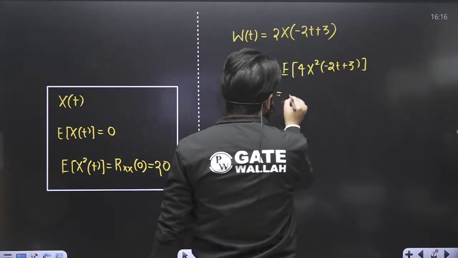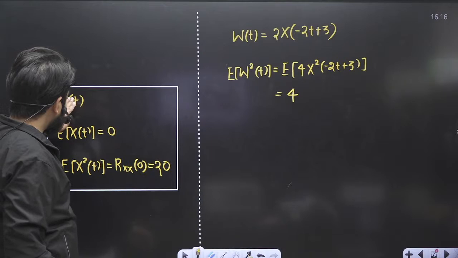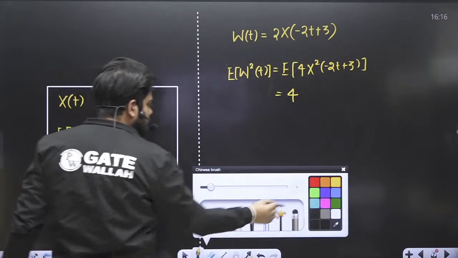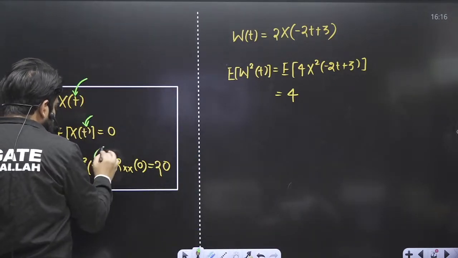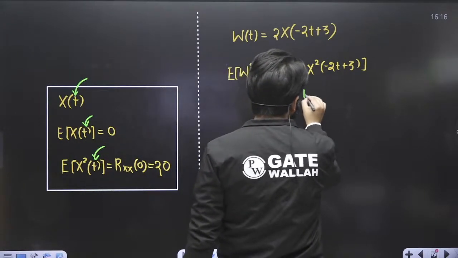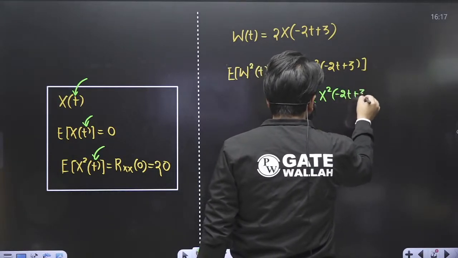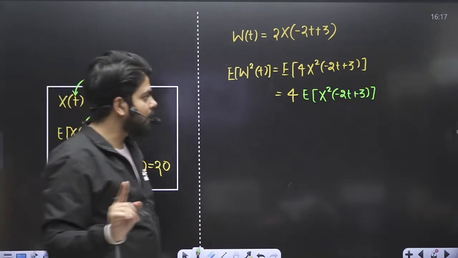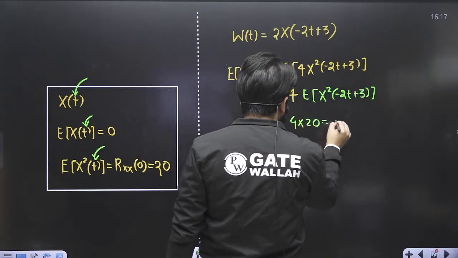I can take the 4 outside. Since this is a WSSRP, the mean, the mean square value and the variance are independent of t. You can put any value instead of t. The mean will remain 0 and the mean square value will remain 20. So the value of expectation of x square of minus 2t plus 3 has to be 20, and this becomes 80.